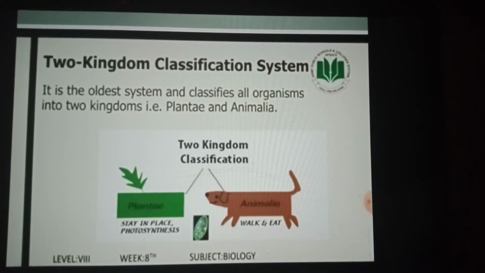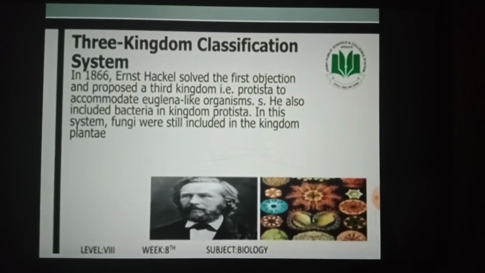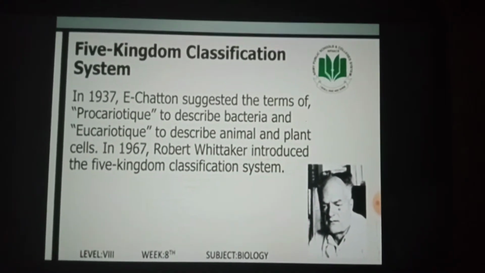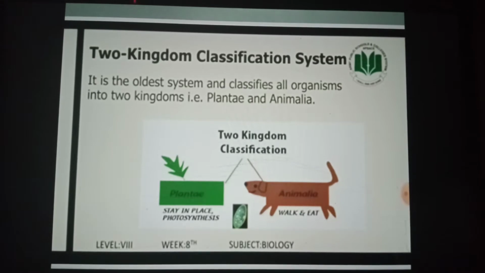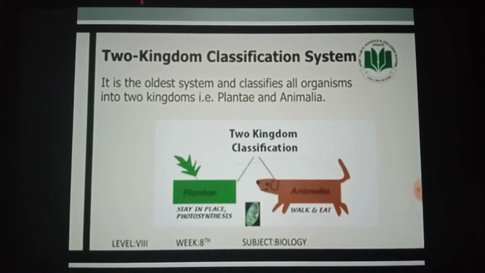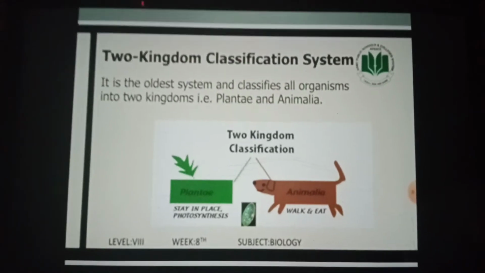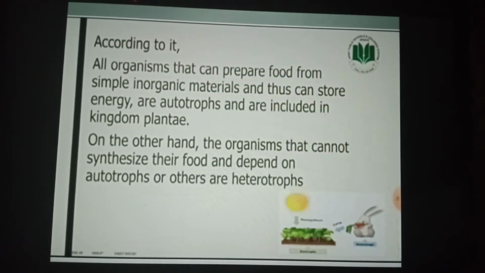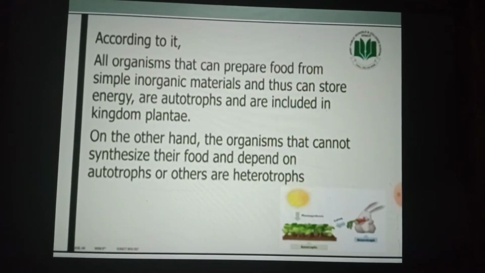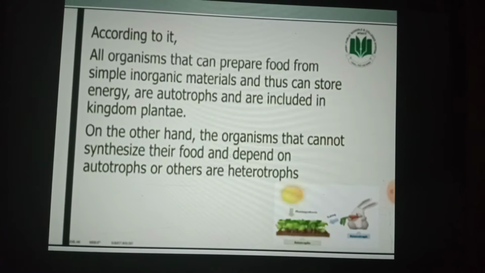In this lesson I will describe the two kingdom classification system, the three kingdom classification system and the five kingdom classification system. Two kingdom classification system. It is the oldest system and classifies all organisms into two kingdoms, Plantae and Animalia. According to it, all organisms that can prepare food from simple inorganic materials and thus can store energy are autotrophs and are included in kingdom Plantae.